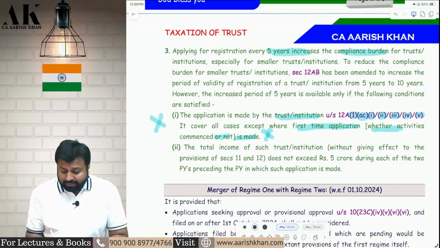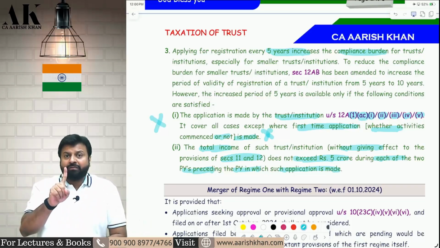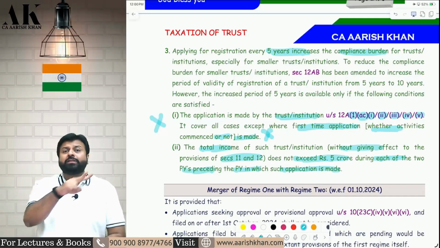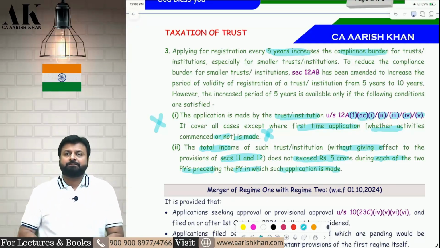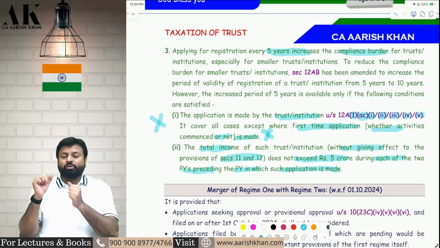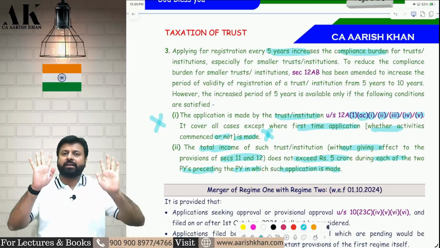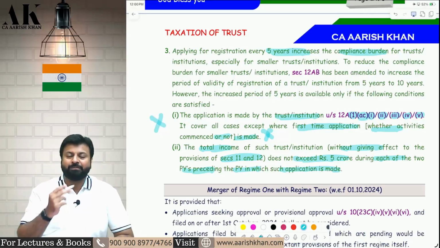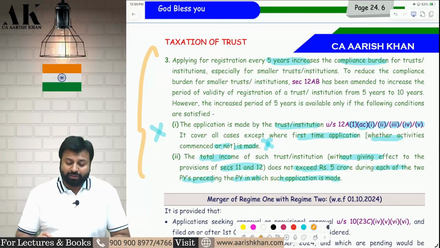That is, their total income without giving the exemption of section 11-12 does not exceed 5 crore during each of the two years preceding the year in which the application is made. Suppose the application is made in 25-26. So in 24-25 and in 23-24, in both the years, the total income before exemption should be up to 5 crores. If the applicant's last 2 years total income is up to 5 crore before exemption, then the applicant can make an application and ask for 10 years registration directly. I hope it is clear to all of you. This is a very important amendment. It can come in the examination. Be careful. Now next one.